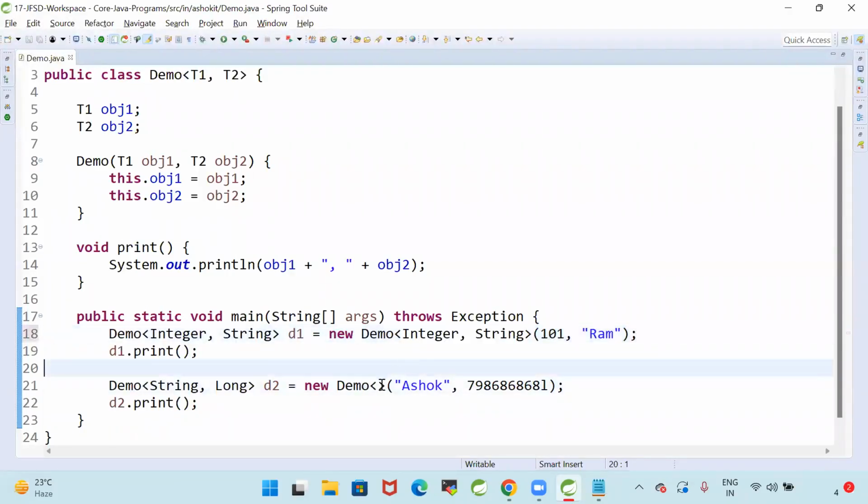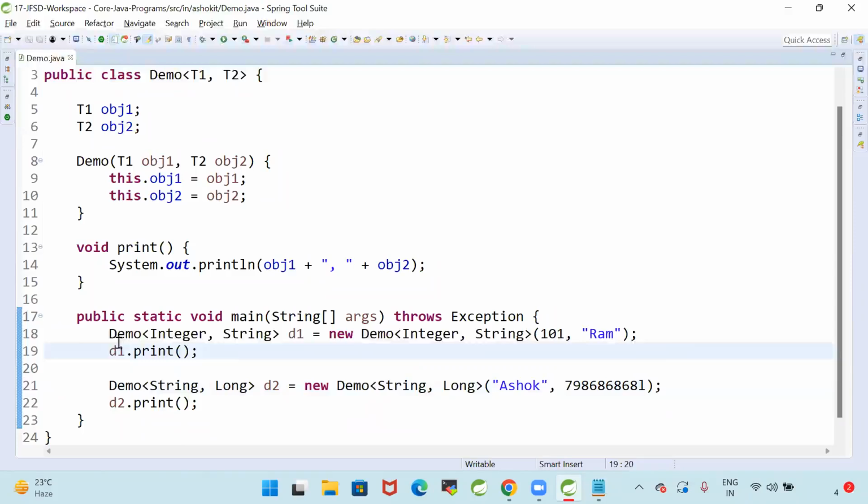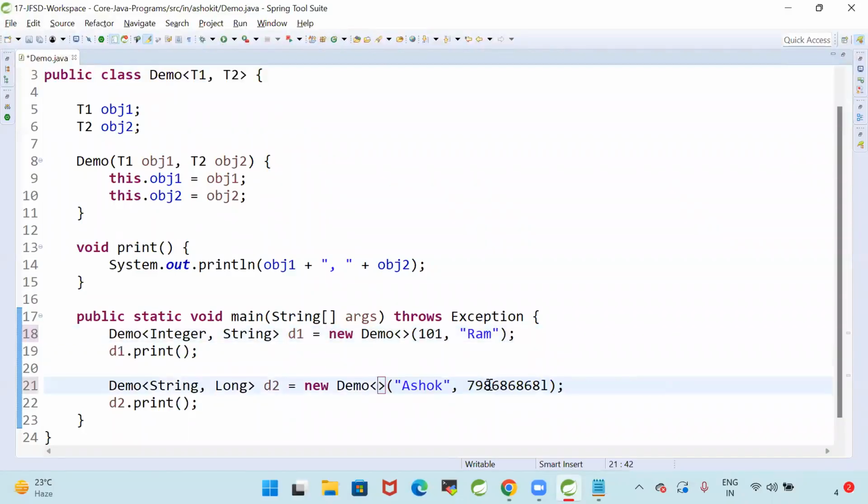If you don't want to give it empty, you can write it on both the left side and the right side. But when you write the generic type at the left side, writing it at the right side is optional. If you want, you can write it, or else you can remove it, no problem. No need to write the generic type at the right side, because whenever we are creating the object, we are specifying what type of data we want to store in this object.